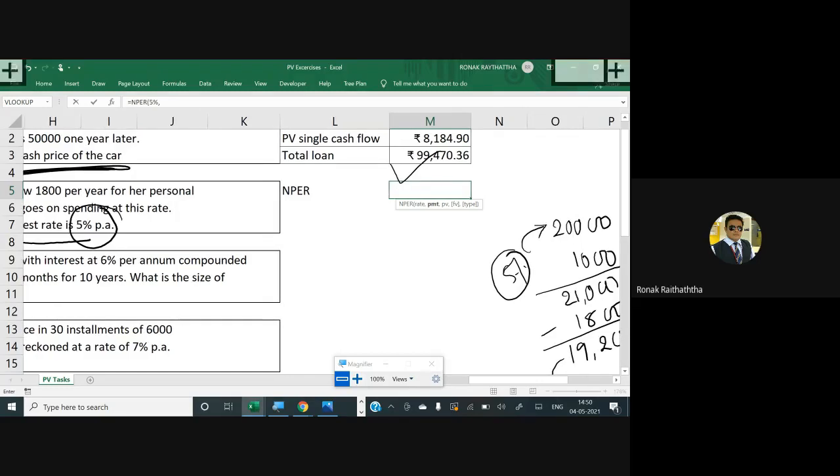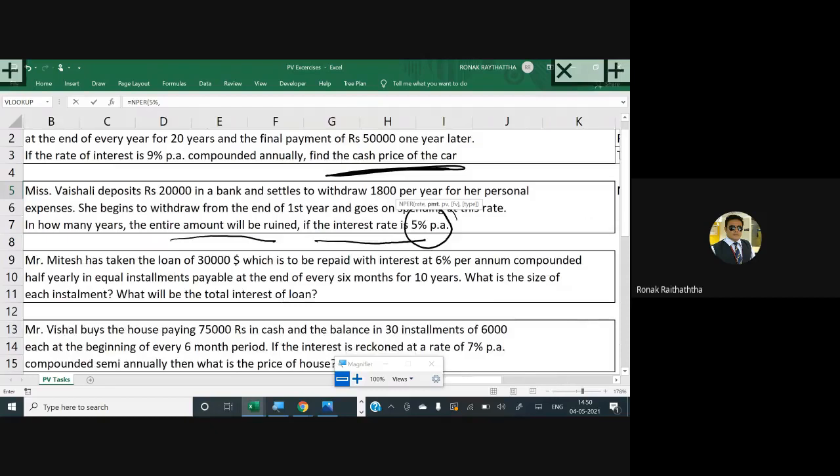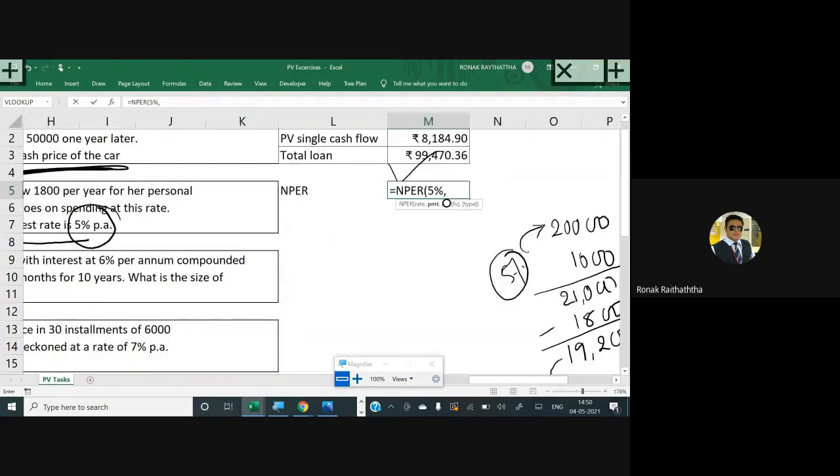PMT: how much amount would be taken by her on an annuity basis? 1,800, comma. Then the present value which she has invested right now, I'm putting the sign of minus over there.